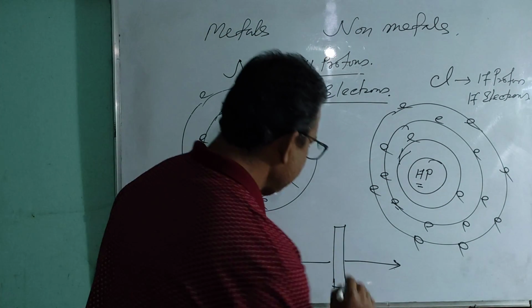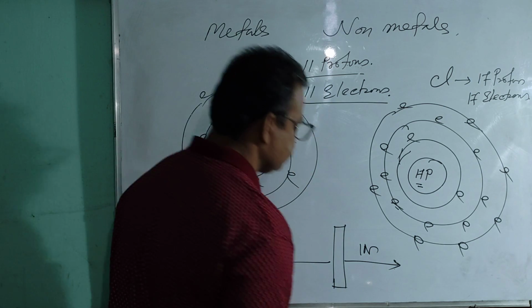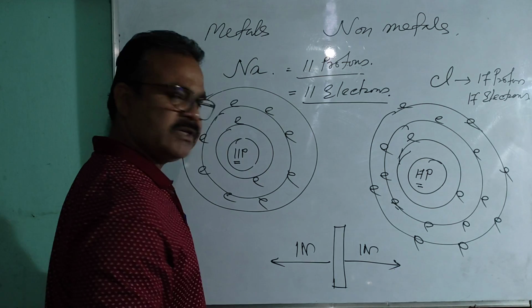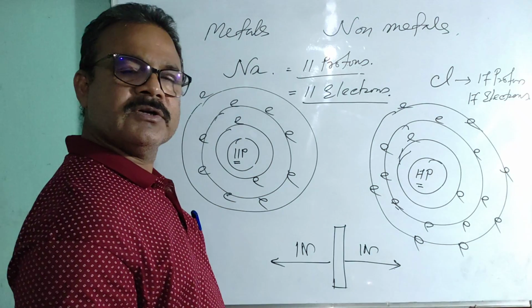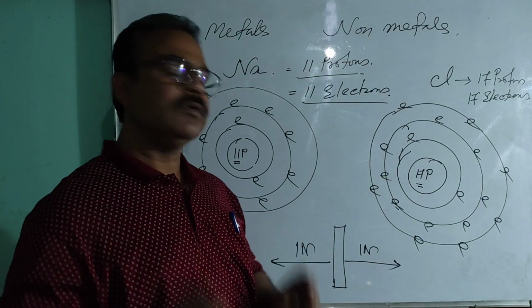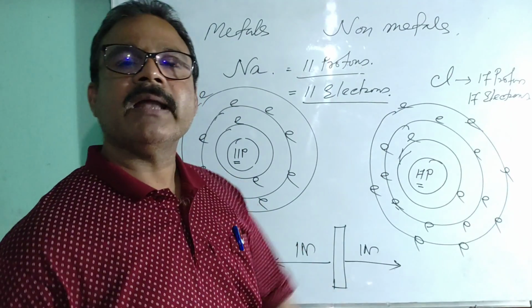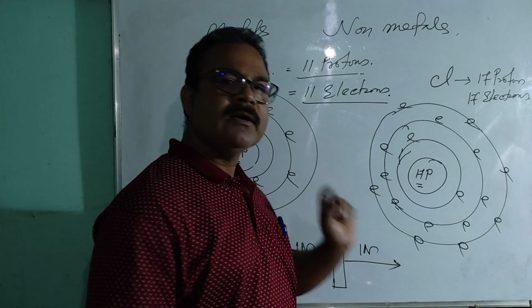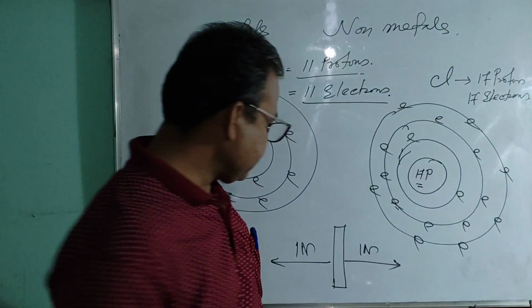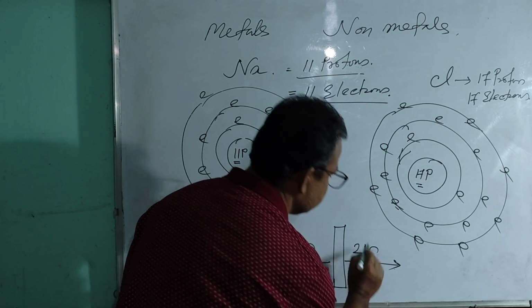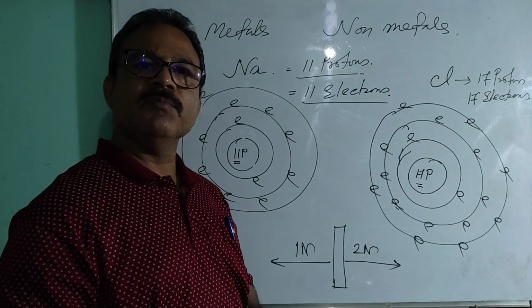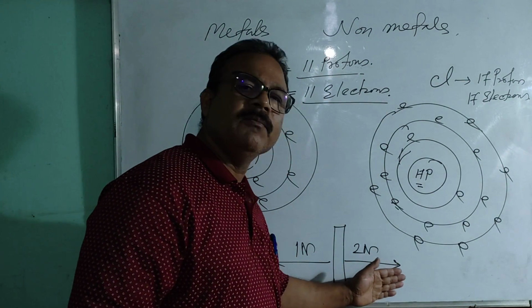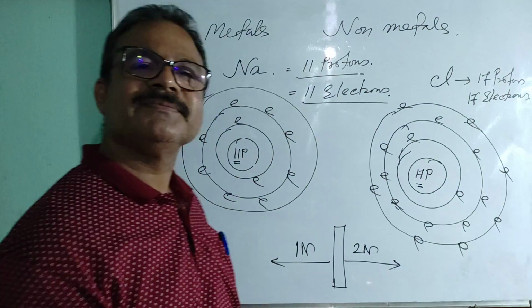Here suppose the amount of force is 1 Newton towards this direction, and again here also the amount of force is 1 Newton towards this direction. So there is no net force to act on it in a particular direction. That is why the object will not move from this particular position. But if the amount of force in this direction is more than in its opposite direction, definitely the object will move towards this direction.